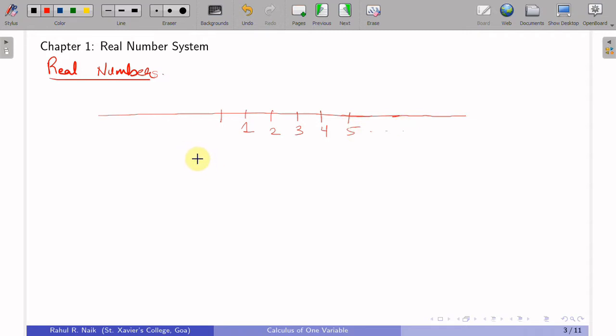To put them together, we introduce the notion of a set. We will formally define this. It is nothing but a collection of certain objects. I am not going to say well defined objects, because that will take me into more logical problems. So, let me just say that it is a collection of objects.